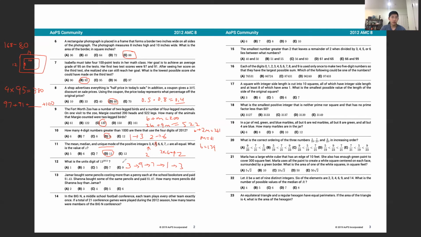And we just want to look at the multiples of 4 now. Since 2012 is a multiple of 4, the units digit will be the same as that of 3 to the fourth. 3 to the fourth is 81, which ends in 1, so our answer is 1.